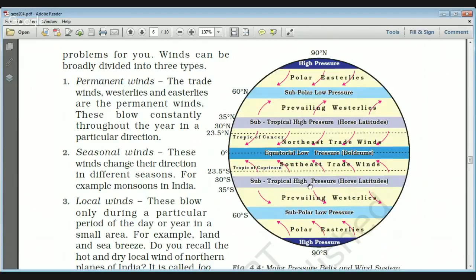The second type of winds are known as seasonal winds. These winds change direction with the seasons. For example, monsoons in India. Monsoons in India come from the southwesterly winds, and they come only in the months of June up to September. So whenever their season comes, they come.